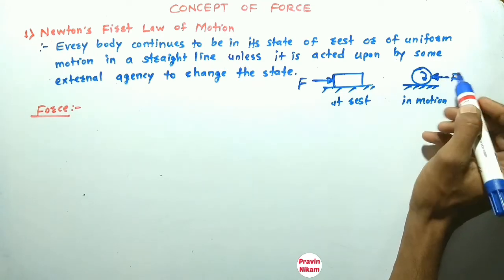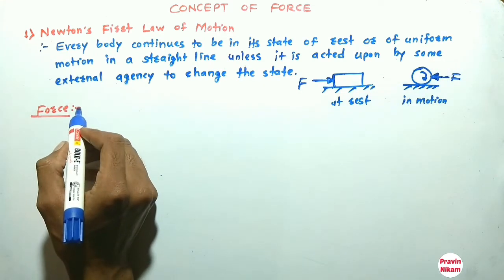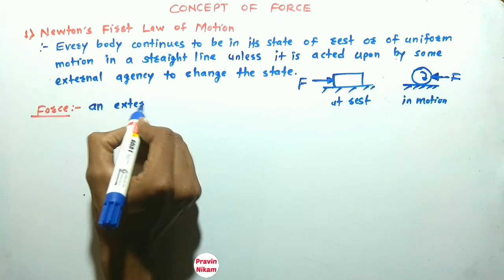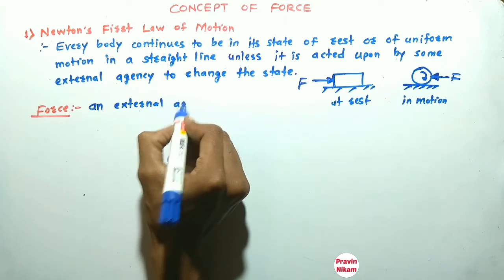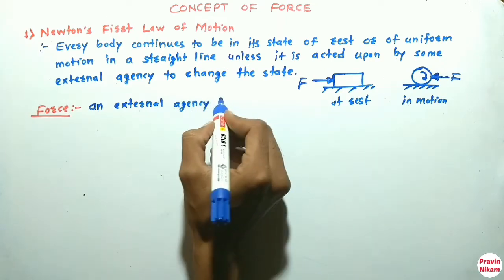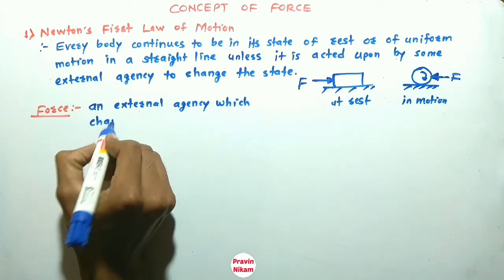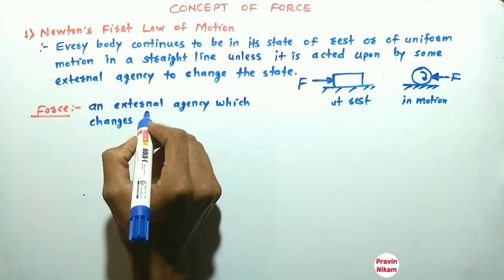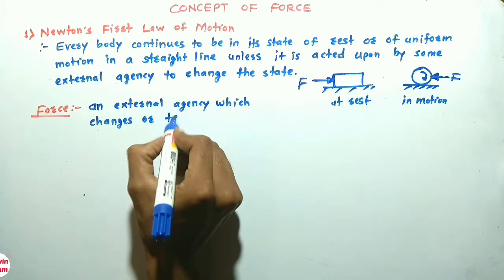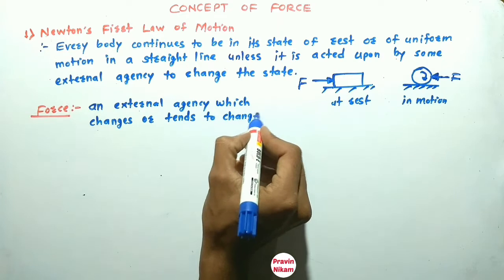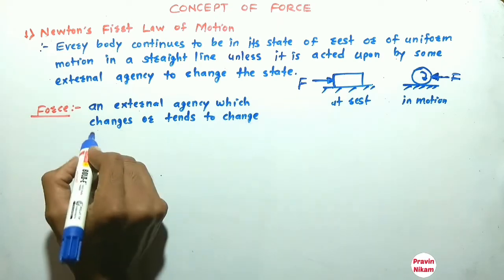So what is the definition of force? Let us see the definition of force. An external agency which changes or tends to change the state of body.